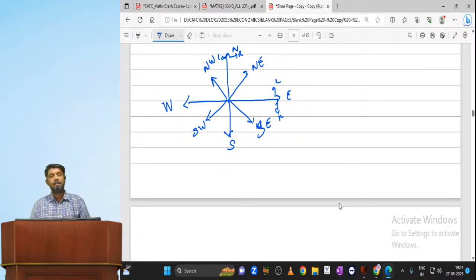People are thinking that, sir, I'm just worried about mathematics. Please understand one thing. Mathematics is scoring for you, whether you believe it or not. Actually, the problem is with what? Logical reasoning and statistics. So you need to be very careful with logical reasoning and statistics. Maybe your teachers might have told you, no, statistics and logical reasoning is scoring, and mathematics, if you leave it also, nothing wrong. But remember, if you leave it, you will come to know what mathematics is. So mathematics, of course, it is scoring, whatever you say.